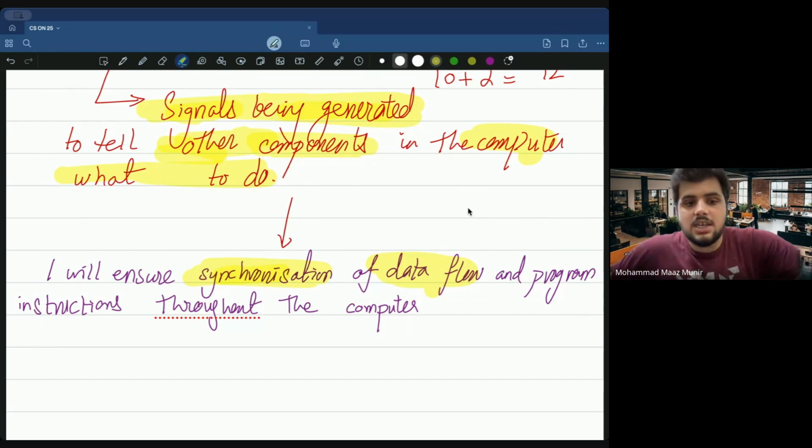So synchronization basically means the operation or activity of two or more things at the same time or rate. So in simple words, what did I do? I synchronized, I ensured that Rayan is chopping those tomatoes and onions and at the same time, in the correct order, Manal is getting the chicken, right?